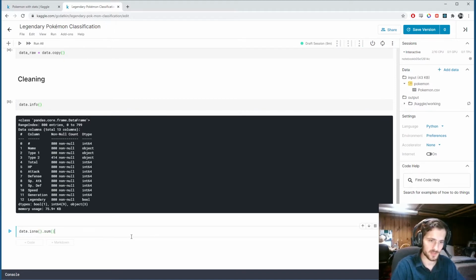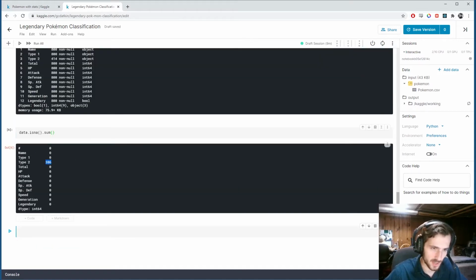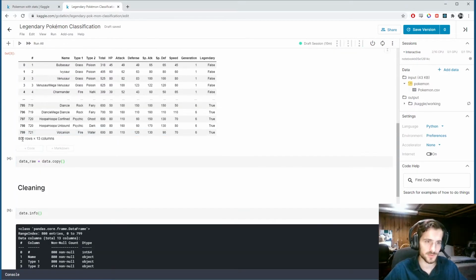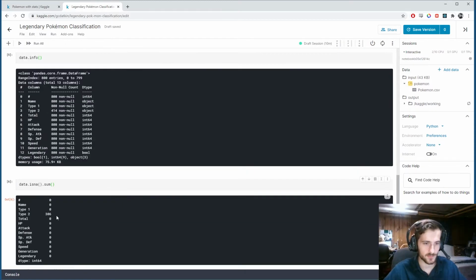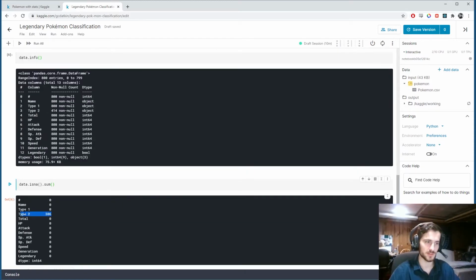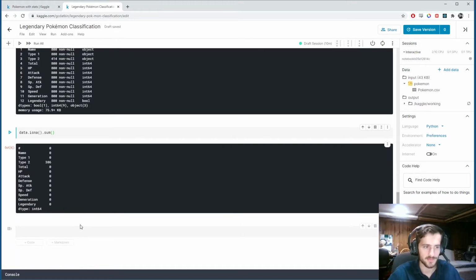This is sort of redundant, but I just want to double check and get a good sense of how many null values we have here. And it looks like there's only one column with null values, which is type 2. And if we look up here, there's only 800 rows, right? If we have a column that has nearly 400 null values, so nearly 50% null, it's not really worth keeping that column. Because if we tried imputing the values with something, we wouldn't have enough data to get the mean for those values. Half the values we'd fill with the mean. So we're just going to drop it.